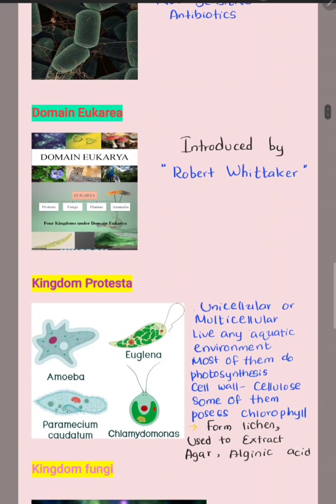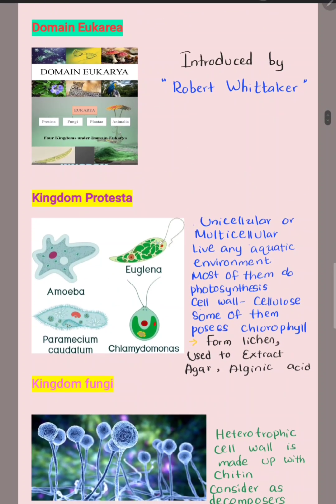The last and major and largest domain is the domain Eukarya. It includes several types of organisms. So, to make it easy to study, we have categorized them into 4 kingdoms. It was introduced by Robert Whittaker. Let's see what the 4 kingdoms are. First one is kingdom Protista, kingdom Fungi, kingdom Plantae, and kingdom Animalia. Let's move into the first kingdom.